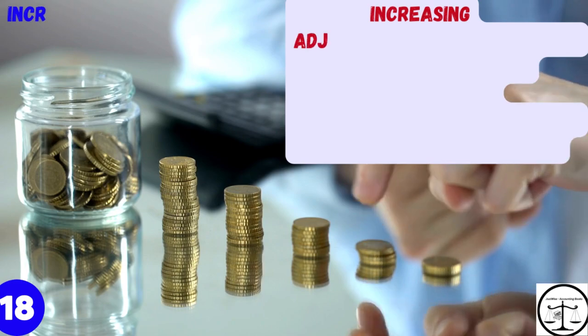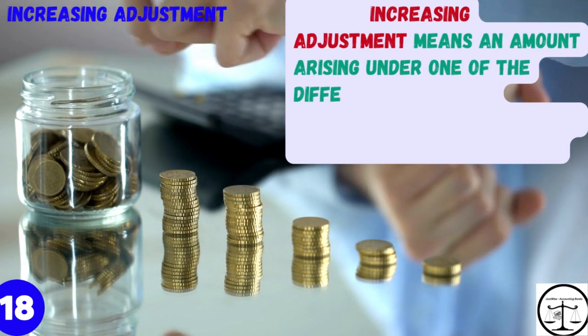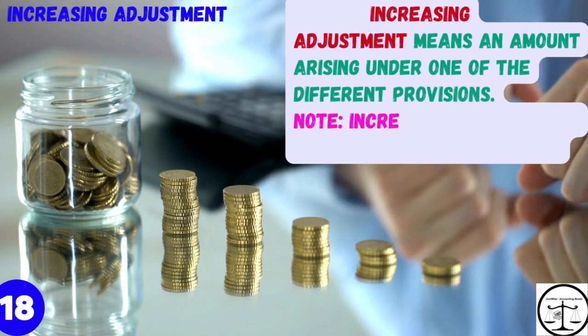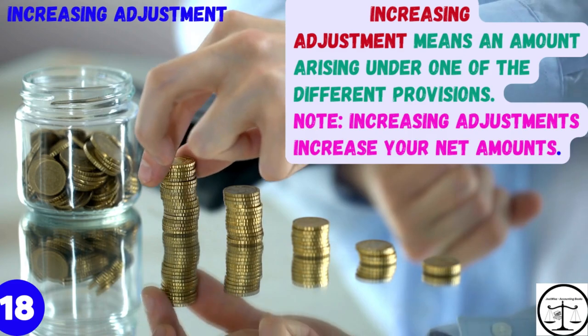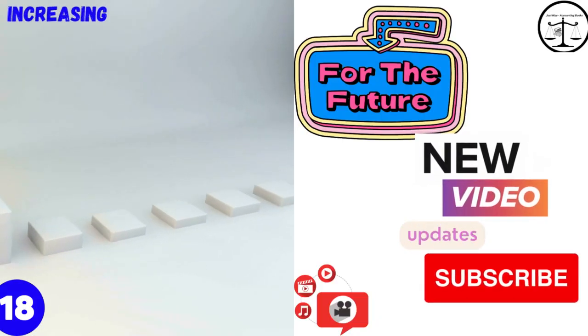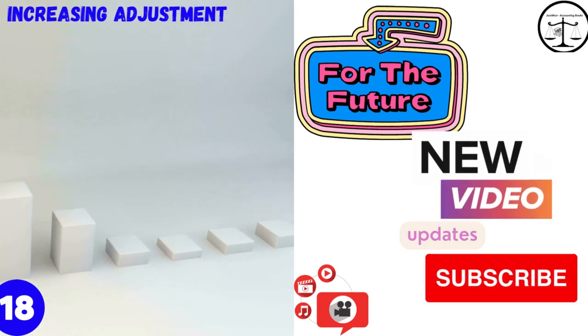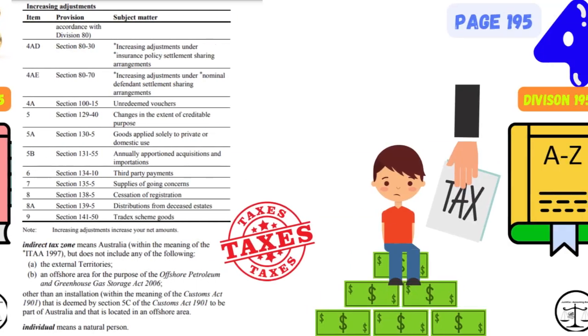Next word. Word number 18. Increasing adjustment means an amount arising under one of the different provisions. Note, increasing adjustments increase your net amounts. Friends, due to the vast meaning of this word, we will discuss this in a future specific video of this playlist. That was it for page number 194, friends. This was section 3 of this video. Now we will head to section 4.